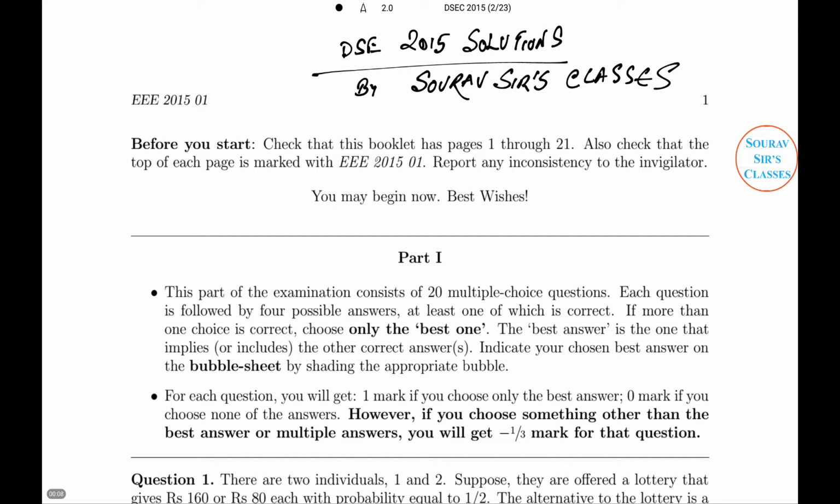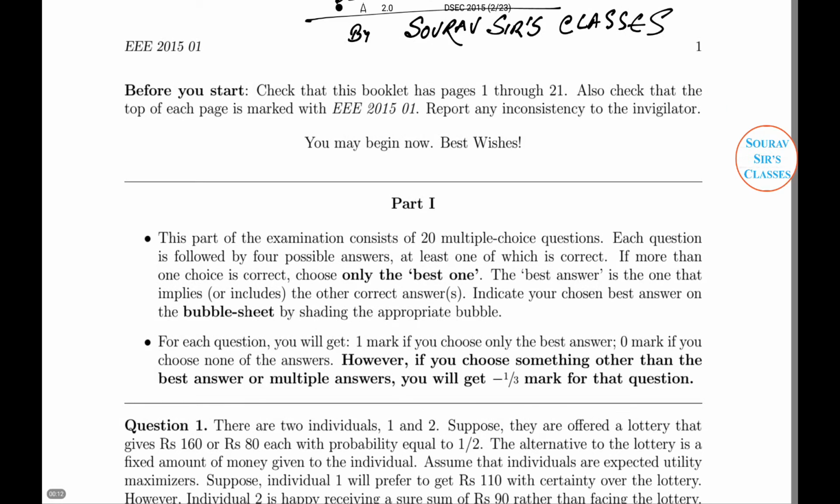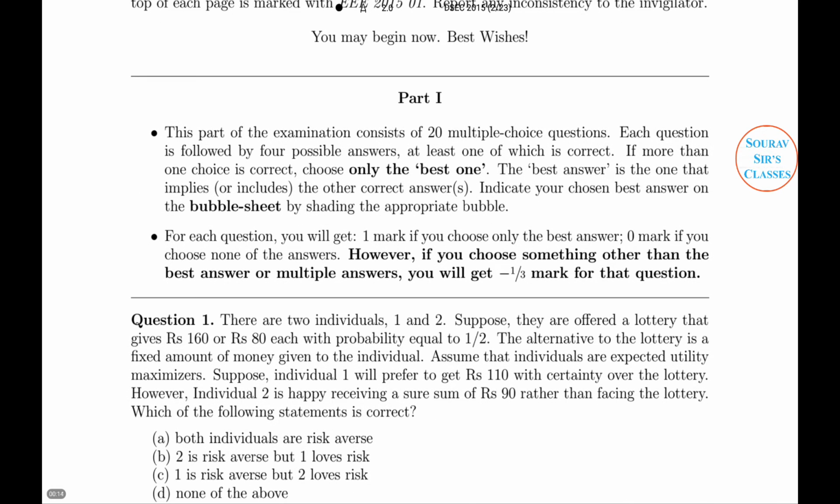I will be trying to solve as many problems as possible, and this is a perfect question paper. You can see that minus 1/3 will be for wrong answers, and for correct answers there will be 20 multiple choice questions in the examination. These kinds of structures will also be provided in the description below. It is 1 mark if you choose only the best answer, and 0 if you choose none of the answers.